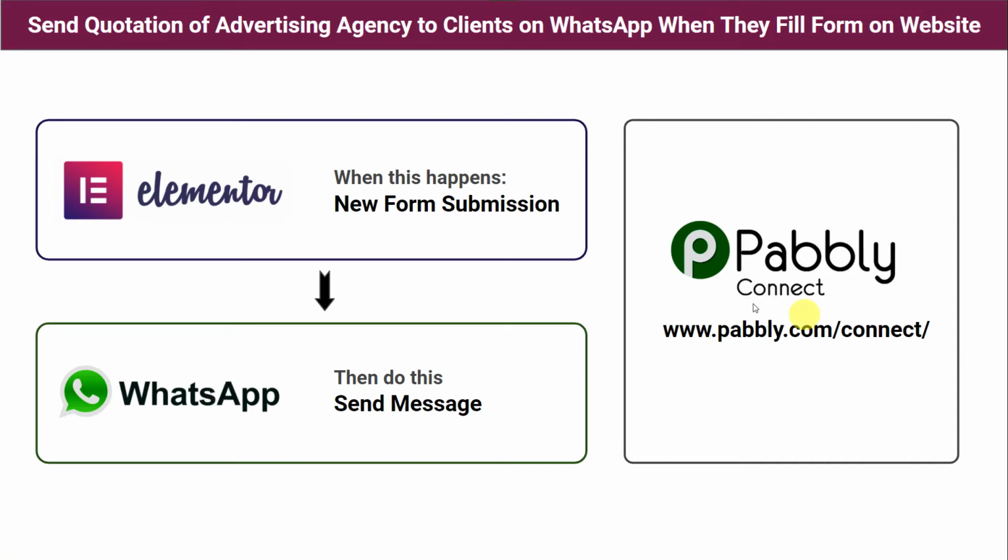So basically, Pabbly Connect is an automation and integration software which will help us in integrating Elementor forms and WhatsApp automatically. The best part here is it doesn't require any coding skills or programming knowledge. Even a non-technical person can do this in few simple steps. Here we are using Elementor forms to collect the responses, but in place of Elementor forms, you can use any form building software application like JotForms, Pabbly Form Builder, Google Forms, etc. So let us check this in the real time.